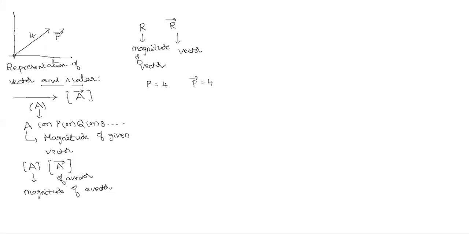Mr. Manoj, are you there? Yes, sir. Are you following my question? Yes, sir. P bar. This is a vector. Its magnitude is 4, Nana. Once again, I am repeating. Its magnitude is 4. 4 is what? Magnitude. Okay. Magnitude is 4 means, will you write P equals 4 or P bar equals 4? P bar equals 4, Nana?